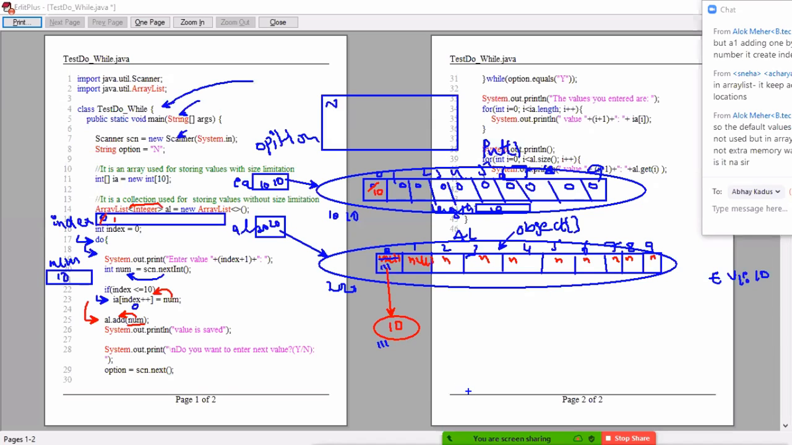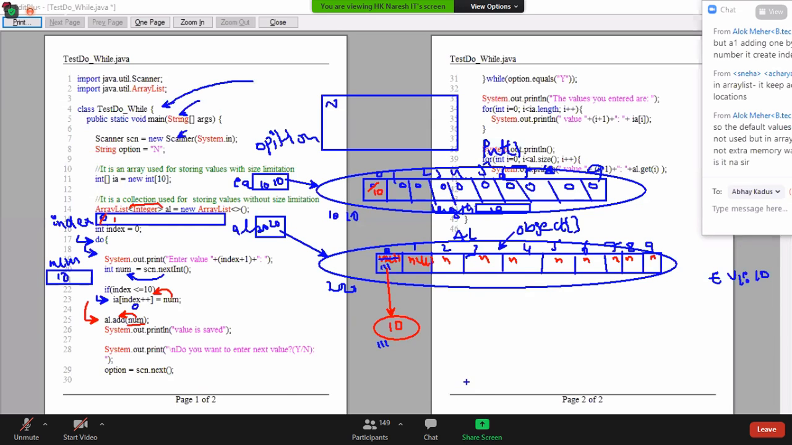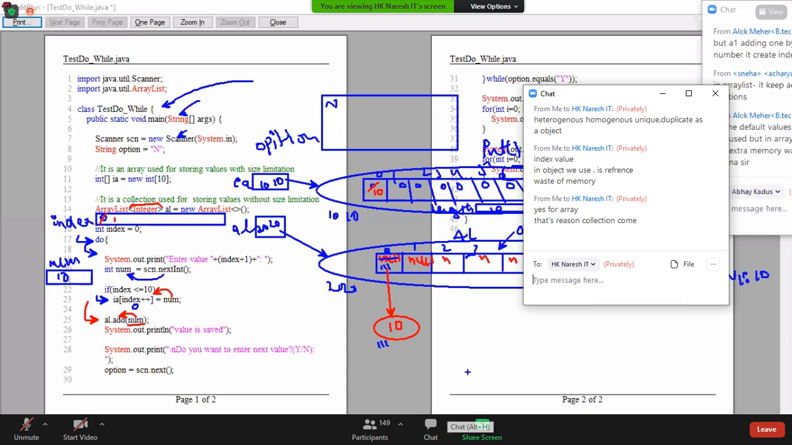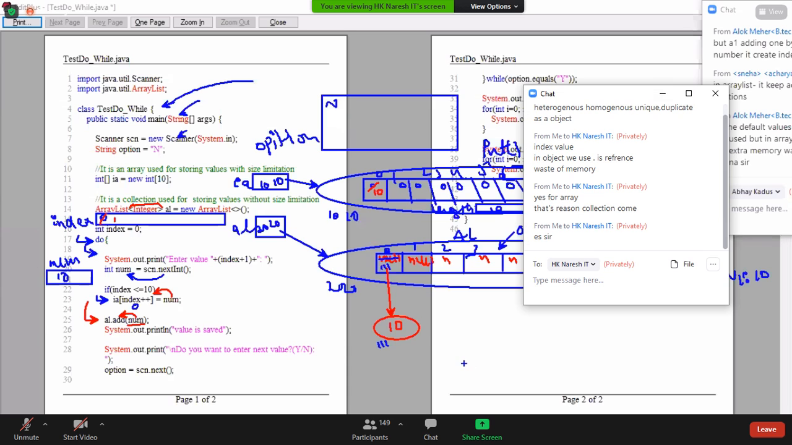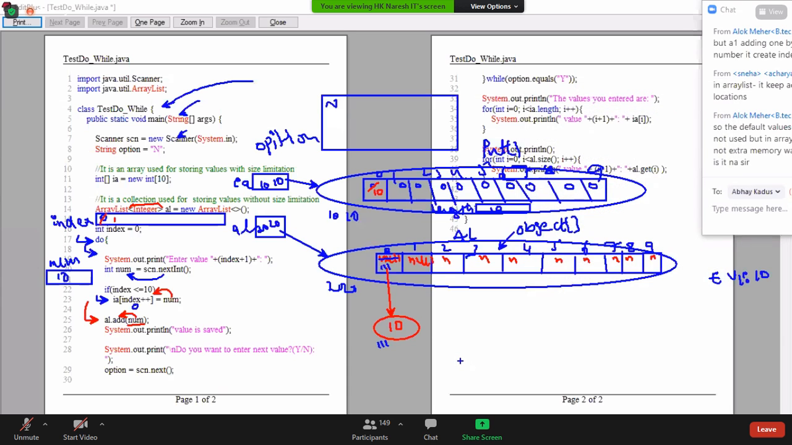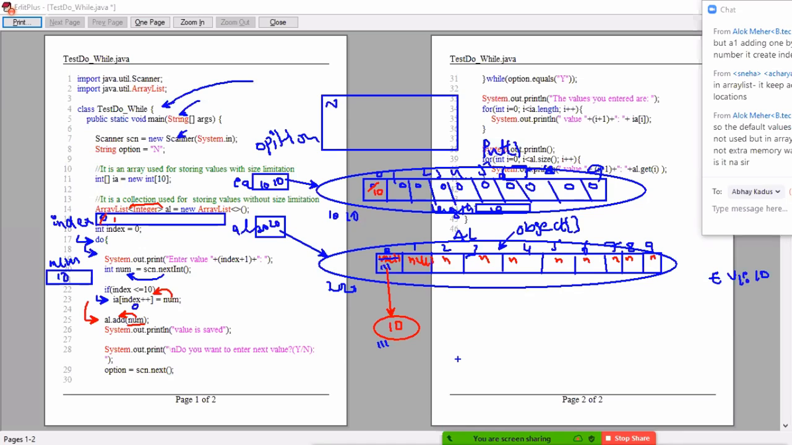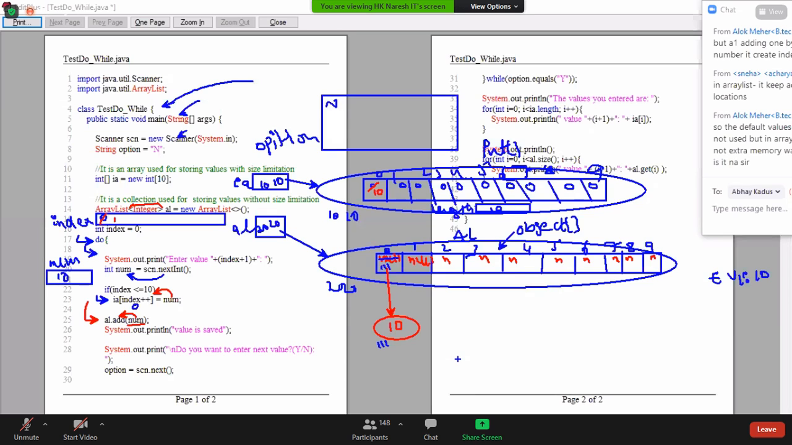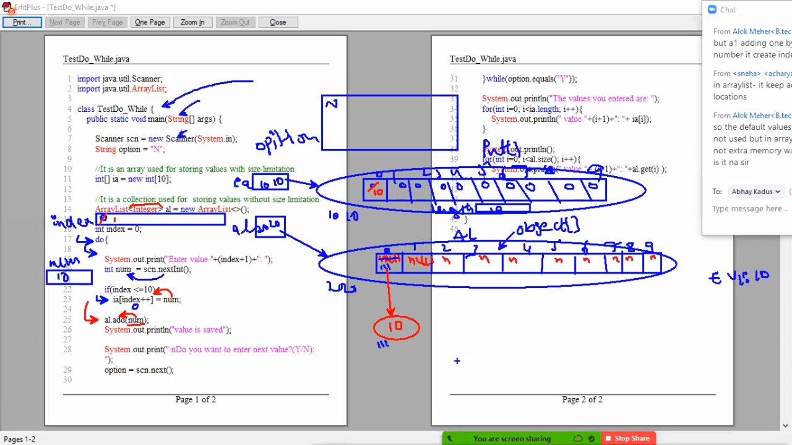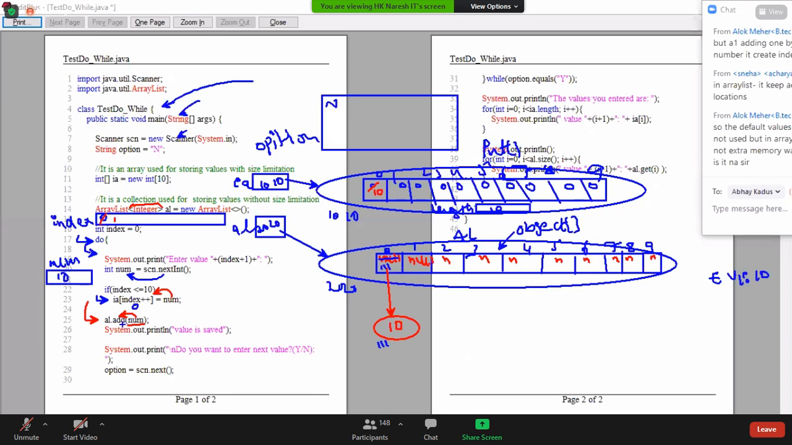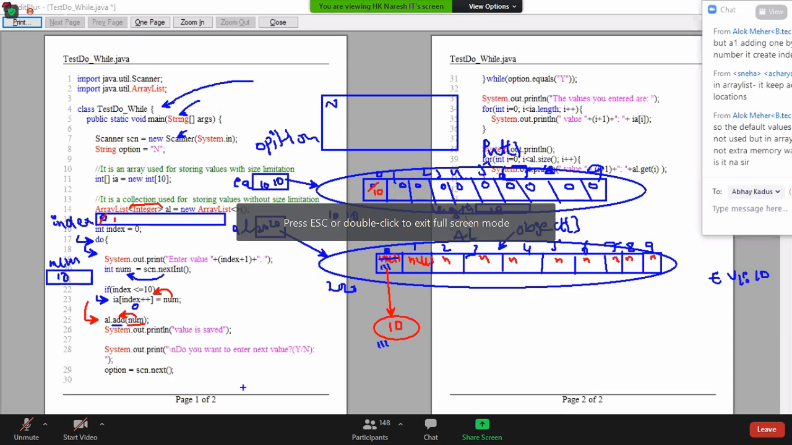Did you understand the difference between array and array list? Array is primitive, array list is object. Array stores elements directly, array list stores values in object format. Array is a fixed size, array list is not fixed size, it is growable. In array, we store values by using index. In array list, we store values by using the add method.